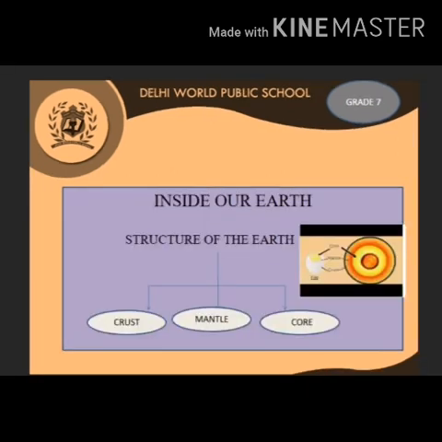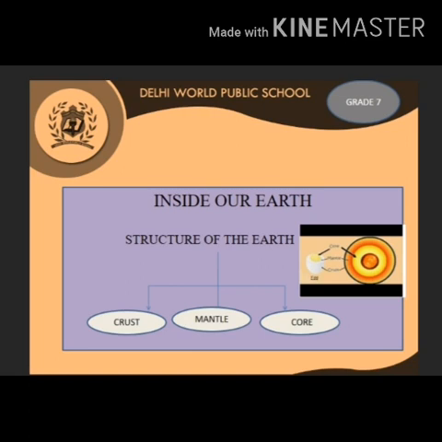See the structure of the earth. On the basis of varying density and other physical and chemical properties of rocks, the earth can be divided into three concentric layers. The earth has three layers. The first one is the crust, the second layer is the mantle, and the third layer is the core.